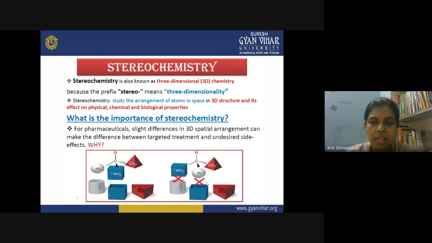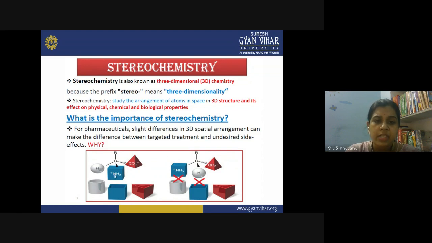We can take the example of pharmaceutical chemistry. In pharmaceuticals, we have different types of drugs, and these drugs may have different types of functional groups present in them. These functional groups can be oriented in different directions. Maybe you have seen the structural formula of a drug molecule. It is really a complex molecule, and so many groups are present inside it. These groups can be oriented in different manners.